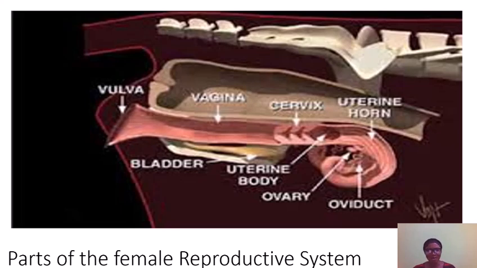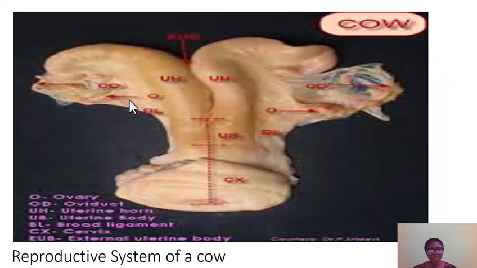Here, I want you to follow my arrow. We have the ovary, which produces the ova, as we said earlier. After the ovary, we have the uterine horn here. We have the oviducts, the cervix. We have the uterine body, which is also known as the uterus. We have the vagina. We have the vulva. Yes. Now, this particular image represents the reproductive system of a cow.